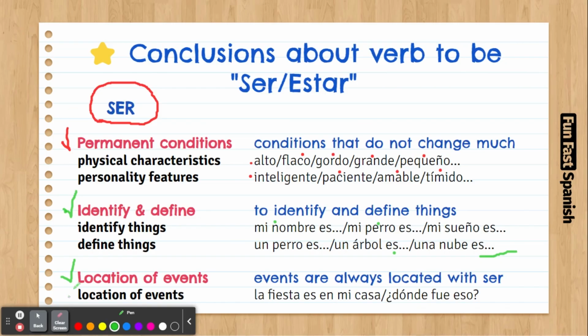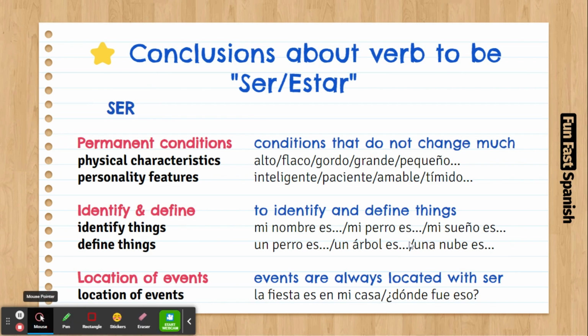So of these three things, the main one, the one you're going to use 90% of the time, is permanent conditions. And sometimes you have to identify or define or talk about the location of events. So you're going to use these ones too. Okay, let's have a look at the verb estar.